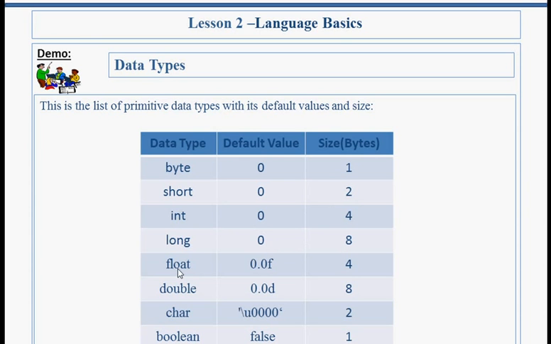Float, its default value is 0.0f and its size is 4 bytes. Double, its default value is 0.0d and size is 8 bytes. Char, its default value is \u0000 and its size is 2 bytes. Boolean, its default value is false and its size is 1 byte.